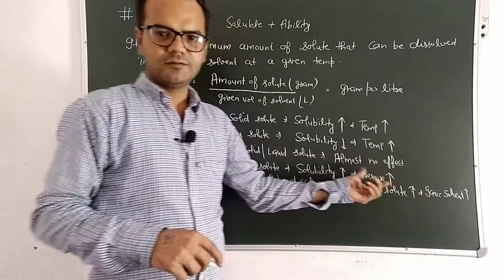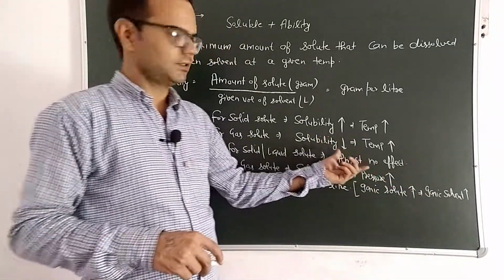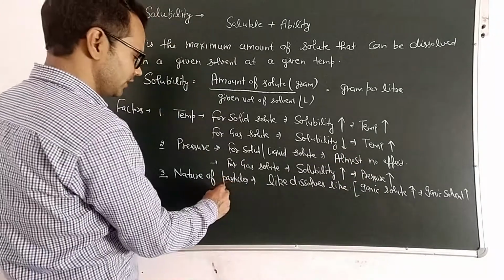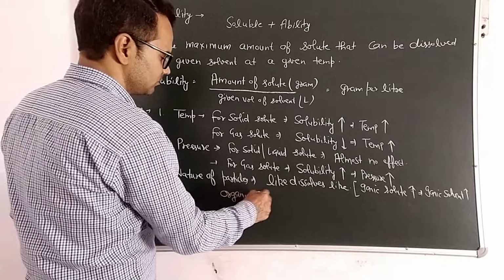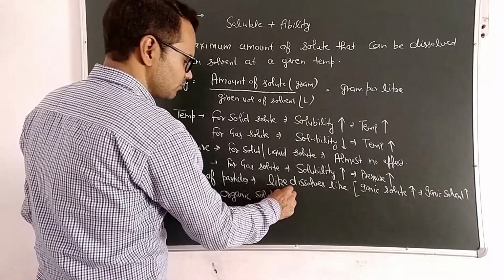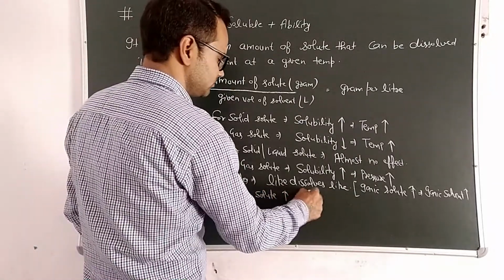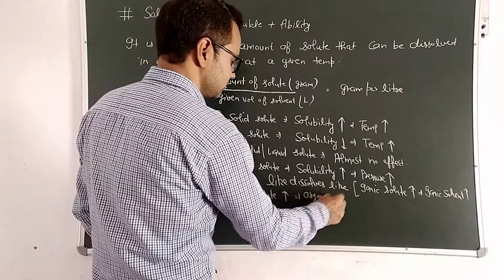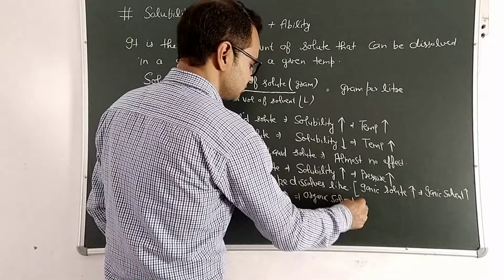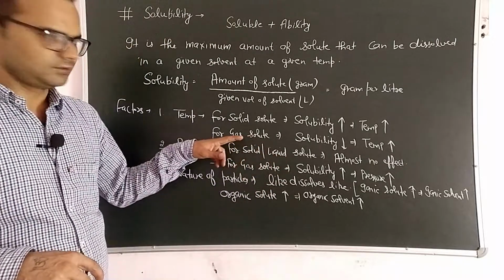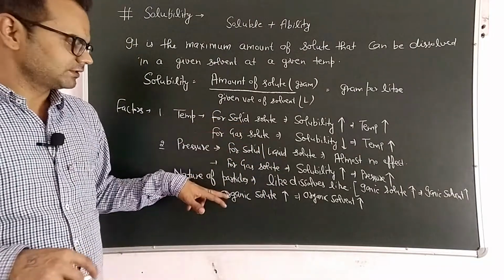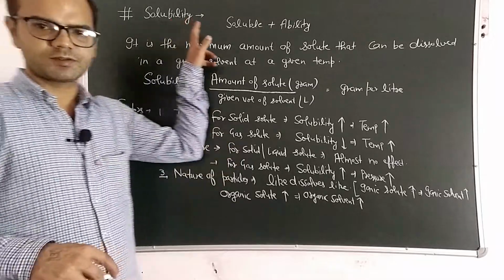Ionic solute involves ions. Opposite of it, we have organic solute, which is more soluble in organic solvent. So these are the three basic factors that affect the solubility.